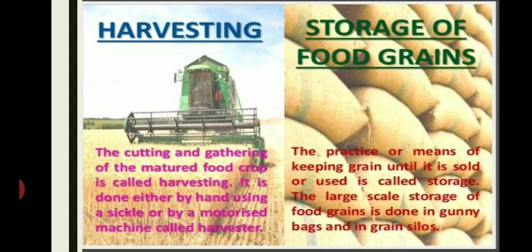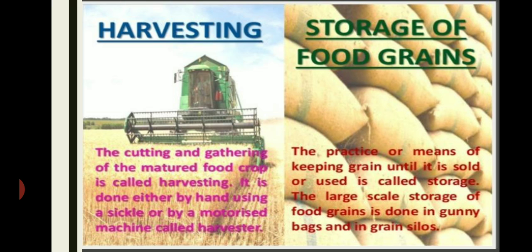Harvesting is the next process. The process of cutting and gathering of crop after its maturation is called harvesting, and it usually takes 3 to 4 months for cereal crops to mature. In harvesting, crops are pulled out or cut close to the ground. And in our country, harvesting is either done manually by sickle or by a machine called the harvester.